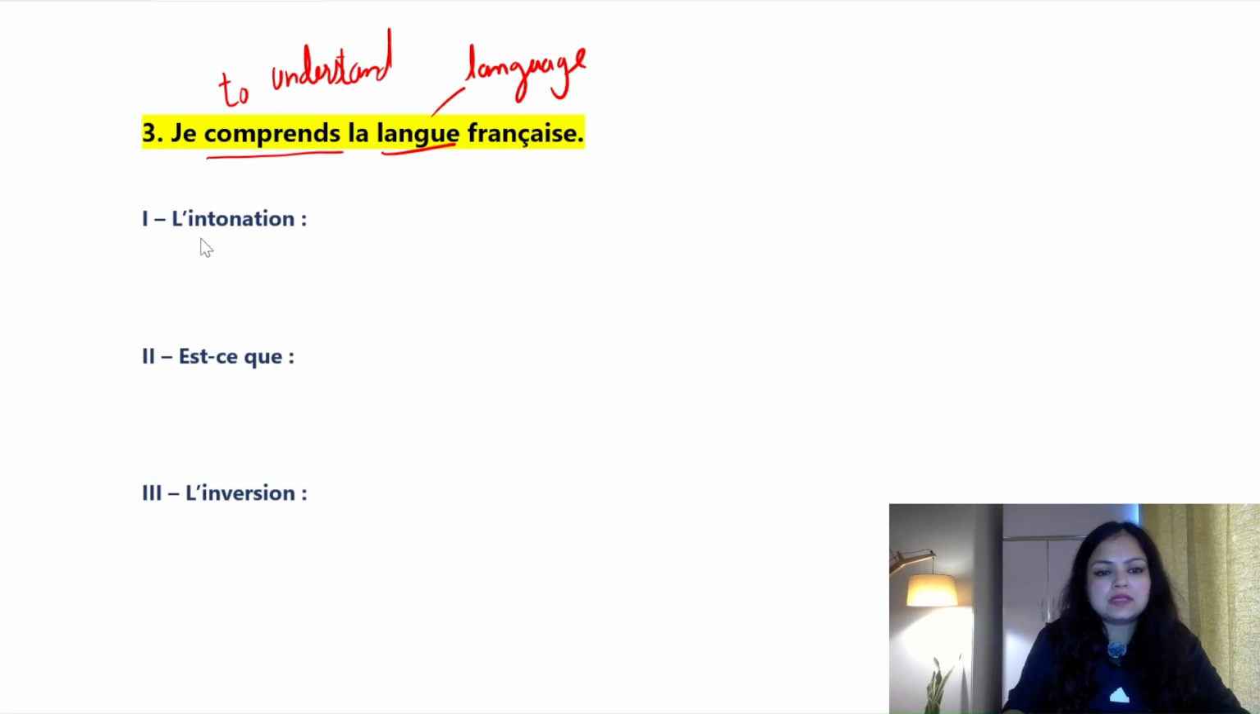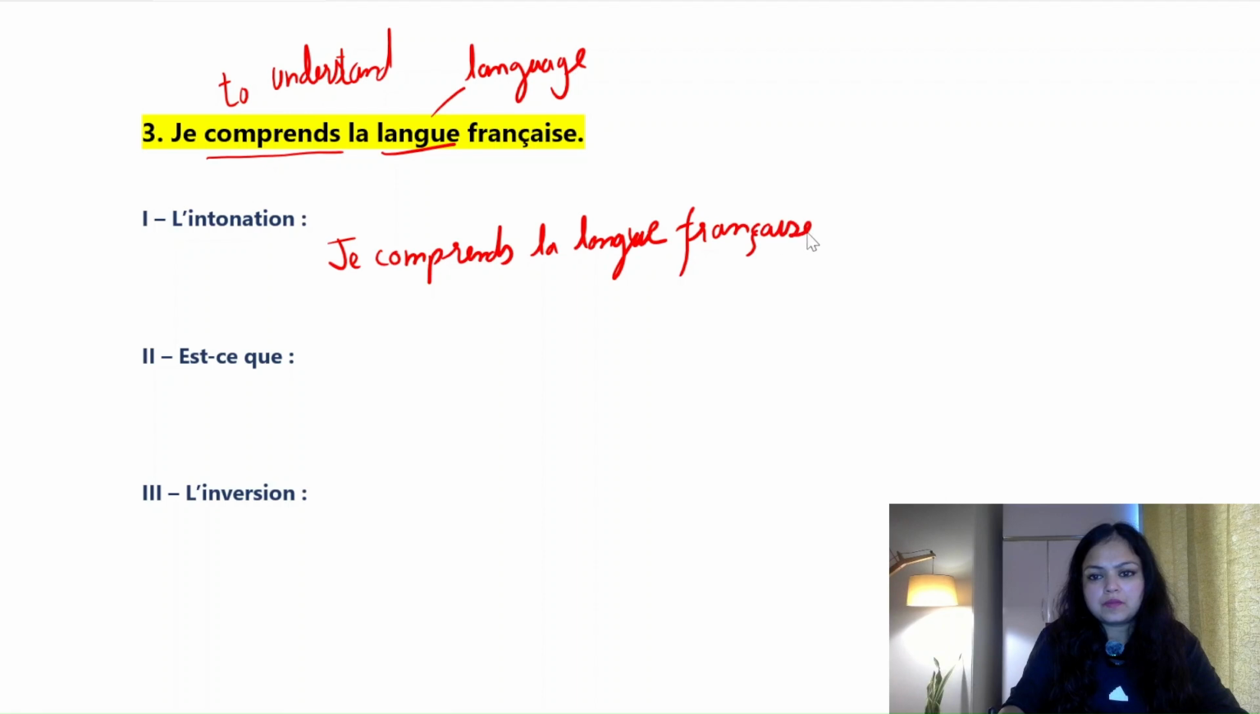Okay, so first form is l'intonation. In this, simply write the statement and put a question mark. Okay. Je comprends la langue française? I understand the French language. Okay, je comprends la langue française. This is your first form.